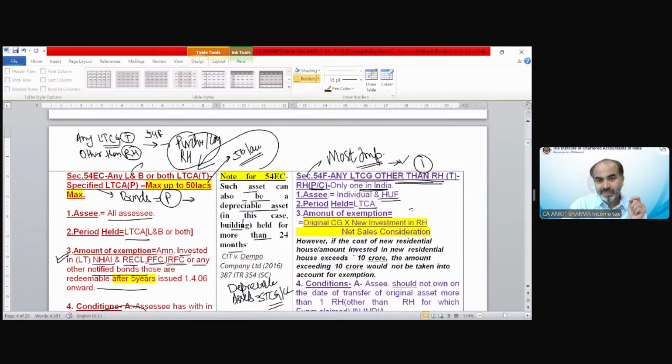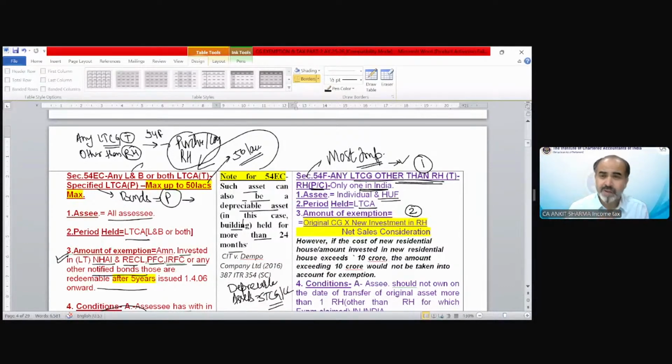Now the interesting part was, first was this. Now the second interesting part is point number 2. Amount of exemption. In all other sections, there was a provision which says the amount you invest would be claimed as an exemption. The amount you invest would be equivalent to your exemption, subject to a certain limit if there is any specific limit. Like in section 54, the maximum limit is 10 crore. In section 54EC, the maximum limit is 50 lakh. But you can claim the exemption of the full amount. There are no other restrictions except that maximum limit.